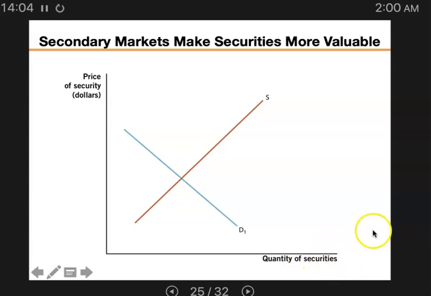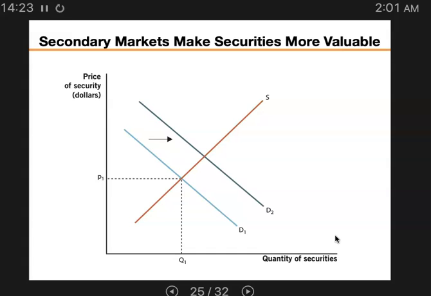So if the price at the moment is P1, and the people buying these bonds and stocks know that a very active secondary market is going to exist, they would demand more of these securities, because it's really easy to sell or resell in that secondary market.